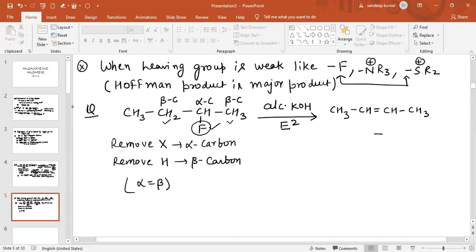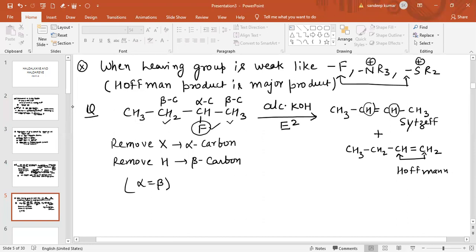Another possibility is CH3, CH2, CH, double bond CH2. Now you can see that the fewer number of hydrogen atoms across the double bond will be the major product according to Saytzeff. So this is basically the Saytzeff product, while the more number of hydrogen atoms across the double bond will be the Hofmann product.